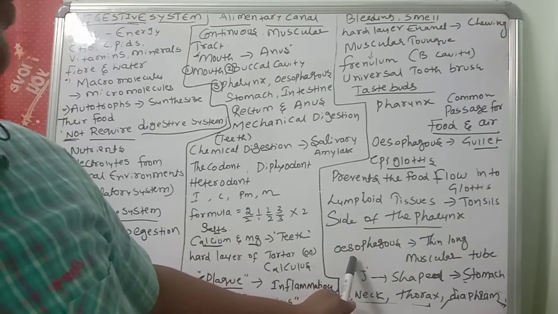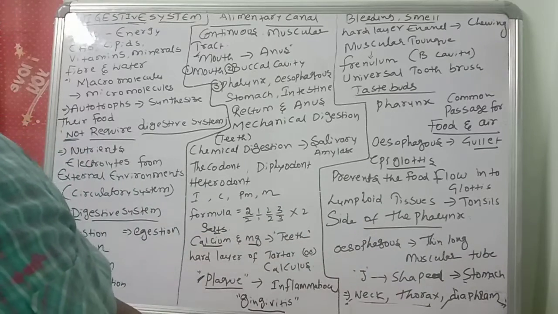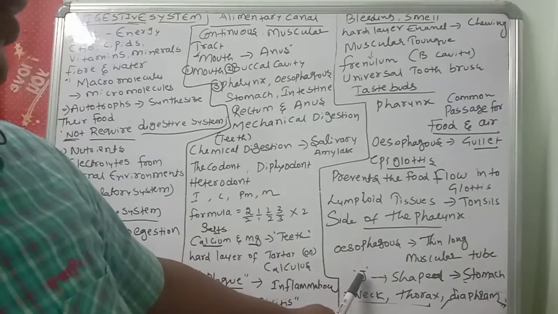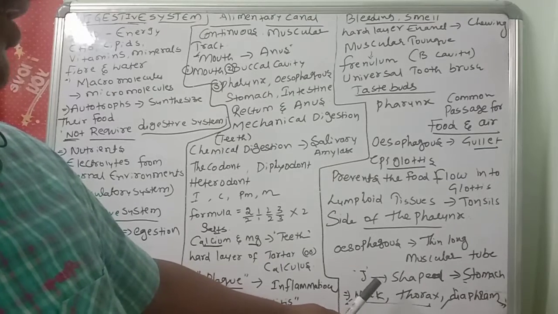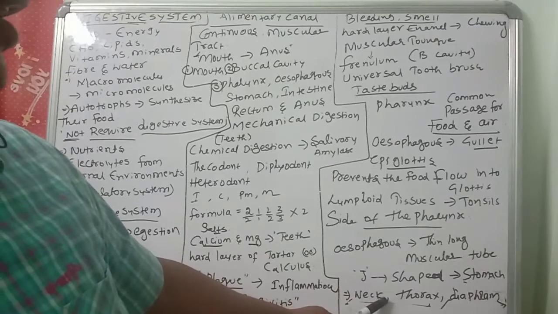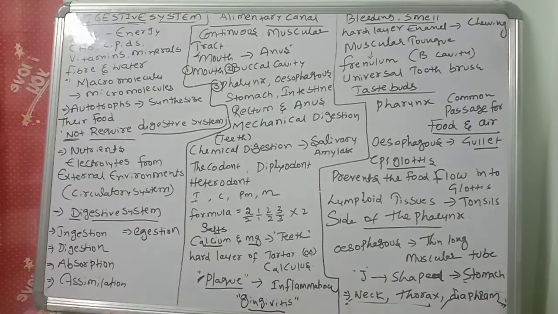Next, the esophagus is a thin, long, muscular tube. It connects which part? The J-shaped stomach. And the esophagus crosses the neck region, thorax and diaphragm region.